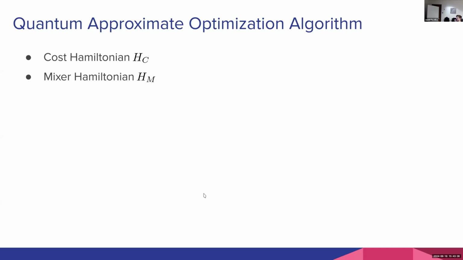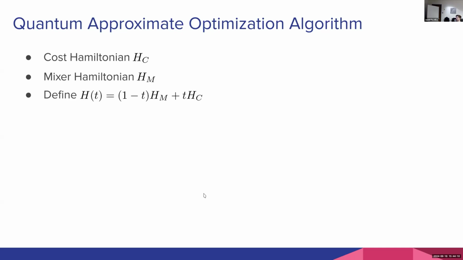The way that this algorithm works is we start by preparing two Hamiltonians, HC and HM. It's going to be our cost Hamiltonian and our mixer Hamiltonian. The only things to know about these are the following. The cost Hamiltonian HC: the ground state of HC should encode the solution to our problem. So if we can arrive at the ground state of HC, we can measure and recover the solution to the problem that we care about. The mixer Hamiltonian should not commute with HC. That's a rule. It can't commute with HC. And it should also be easy to prepare the ground state of HM, because the idea is to start in the ground state of HM as our initialization.